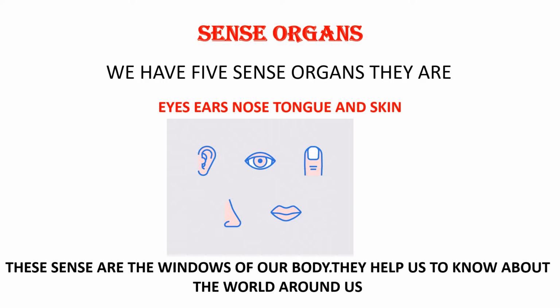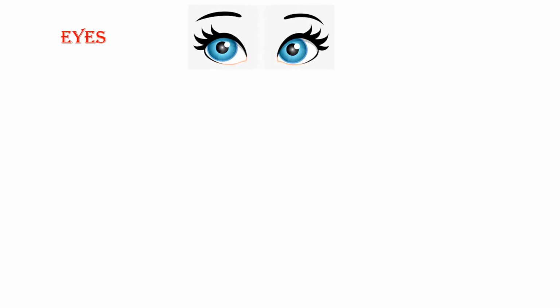These sense organs are the windows of our body. They are just like windows to our body. They help us to know about the world around us. Now let us see about each sense organ. Okay. First one, eyes. See, these are eyes.